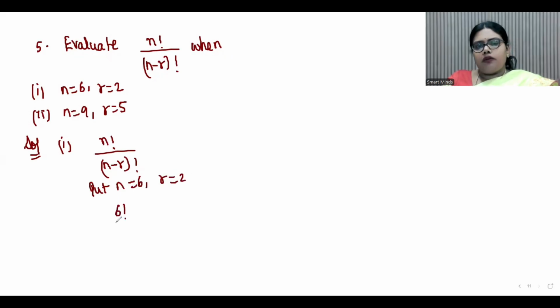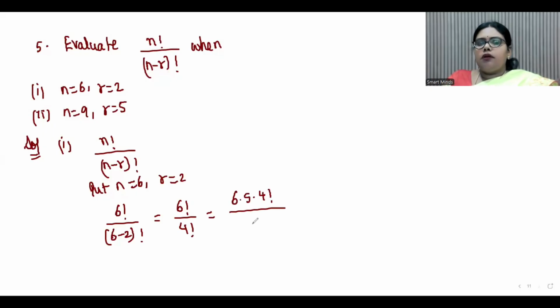So 6 factorial by 6 minus 2 factorial. That is equal to 6 factorial by 4 factorial. Now 6 factorial we can write as 6 into 5 into 4 factorial by 4 factorial. Here 4 factorial cancels. That is 30.